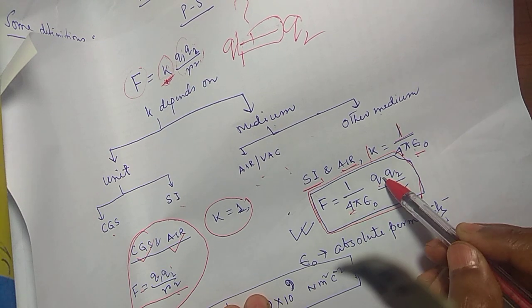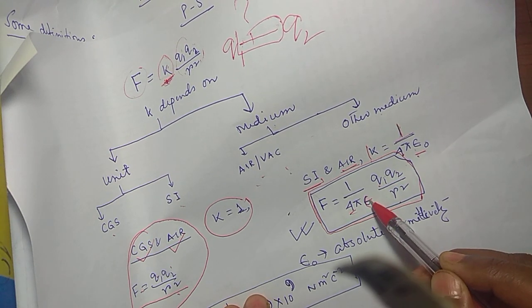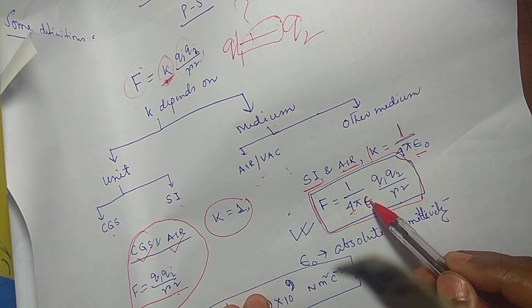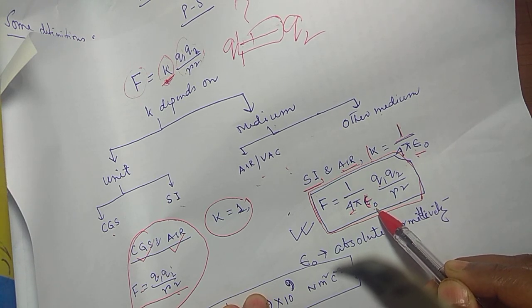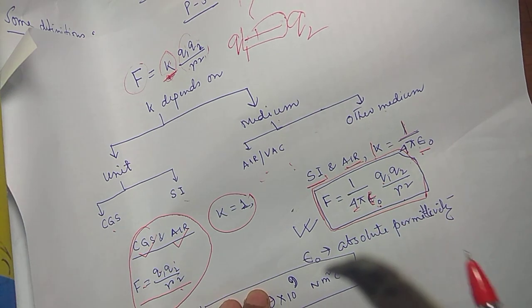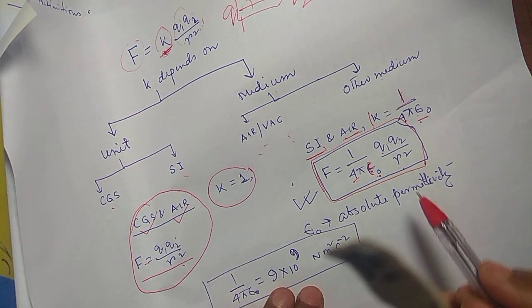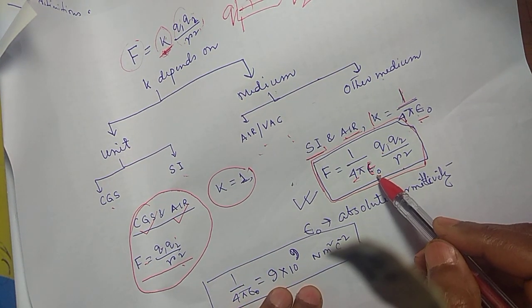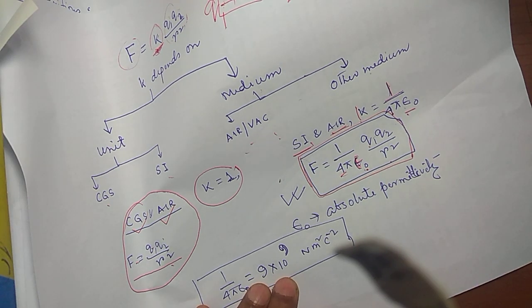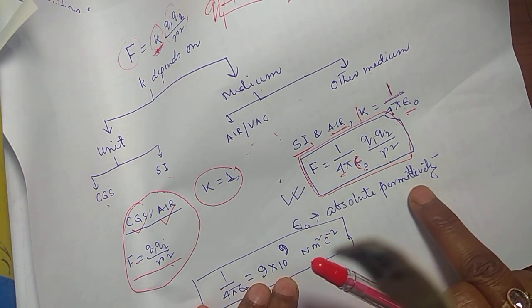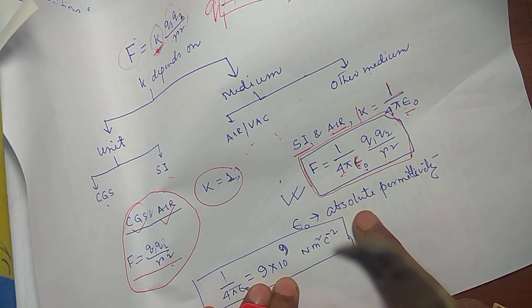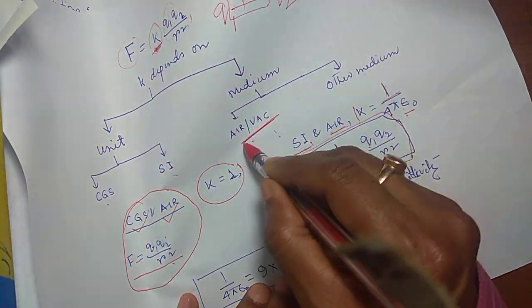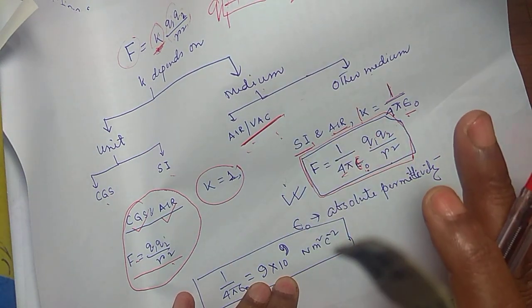Nice, magnitude of the force between the two charges. Now you know this, all these things are not new. Now this is new for you. This is known as epsilon, and this is epsilon naught. In physics the symbol is epsilon and epsilon naught, and it is known as absolute permittivity. Absolute permittivity because the medium is air or vacuum. So what is the conclusion?